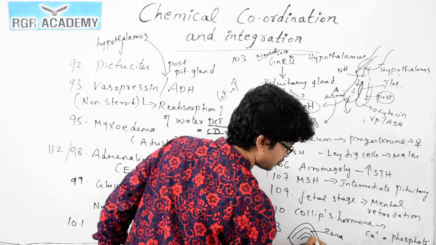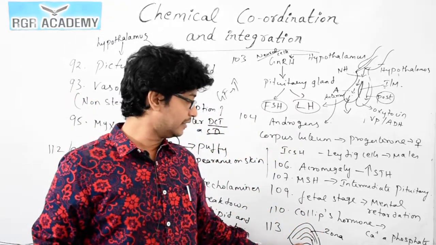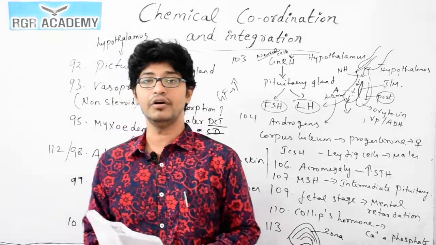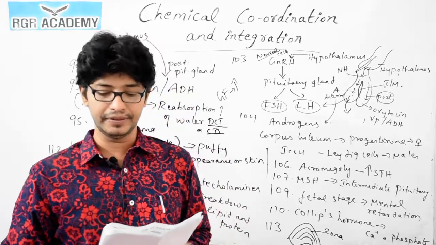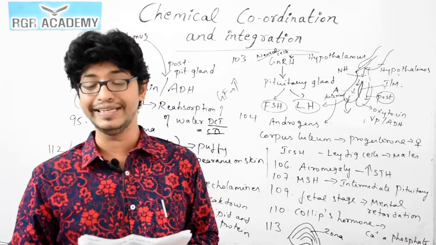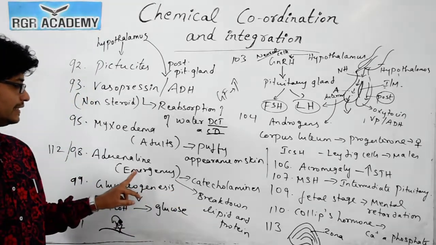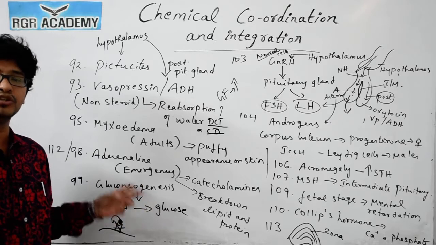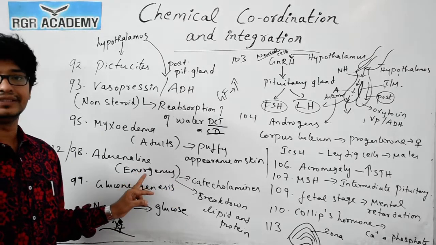Zona glomerulosa, zona fasciculata, and zona reticularis. So we have the cortex and the medullary region. Epinephrine is a derivative of tyrosine, and it comes from the adrenal medulla and increases the heart rate. It is responsible for emergency situations like fear, agony, grief, all the emotions that you can express. So we call this an emergency hormone.